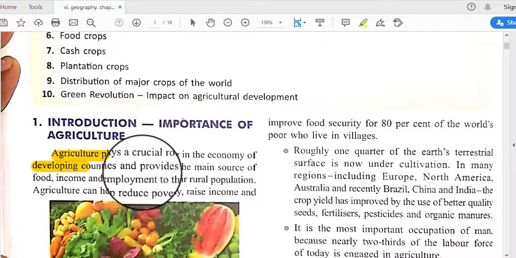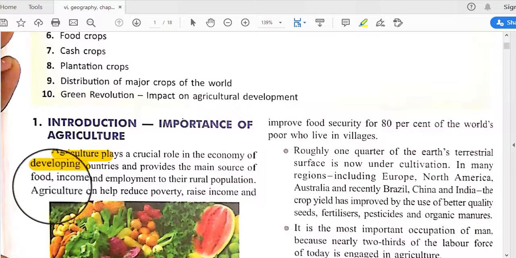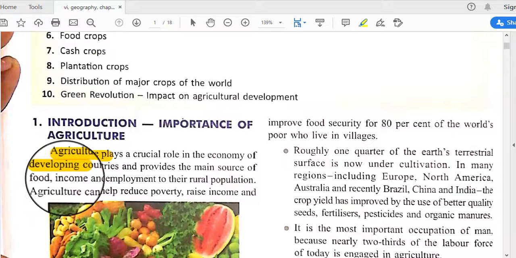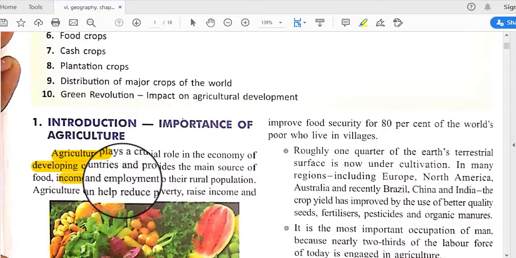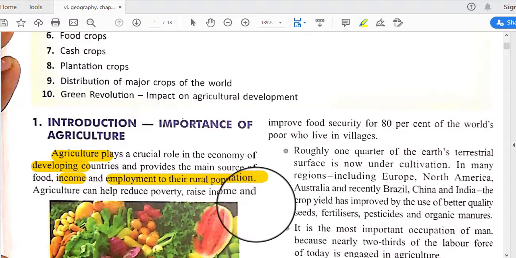Most of the people are engaged in agricultural activity, and it provides the main source of food, income, and employment to the rural population.